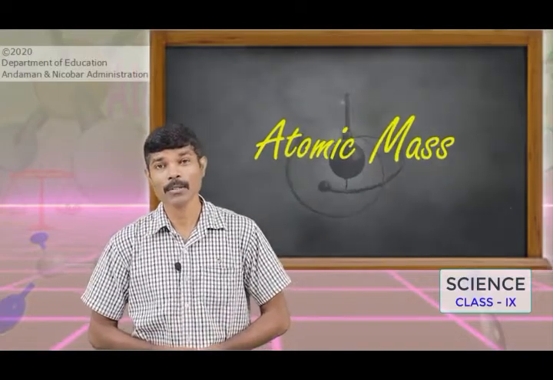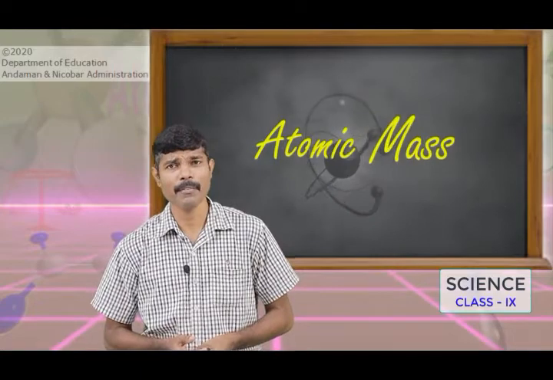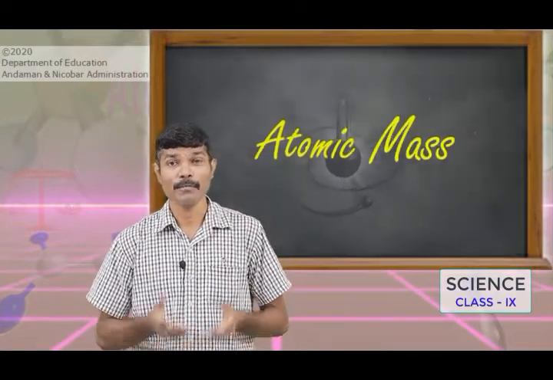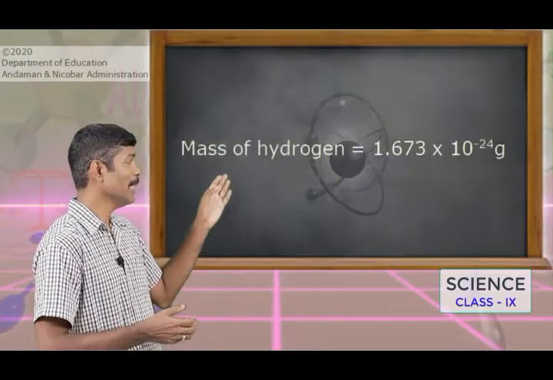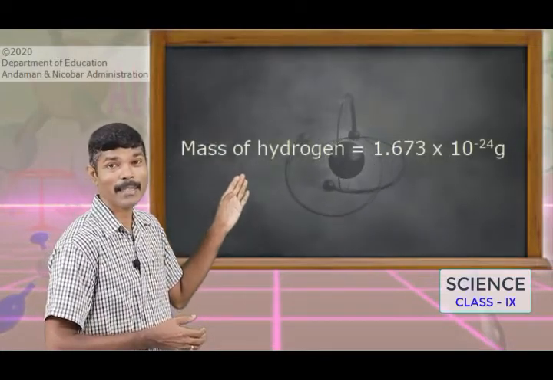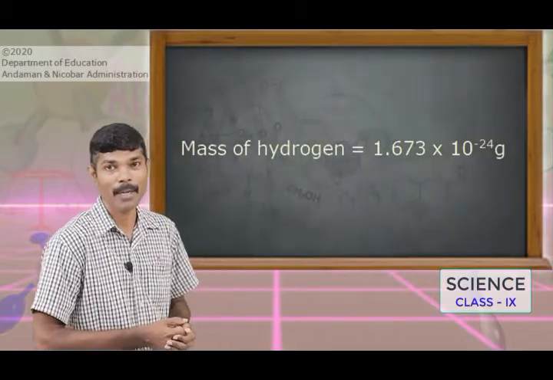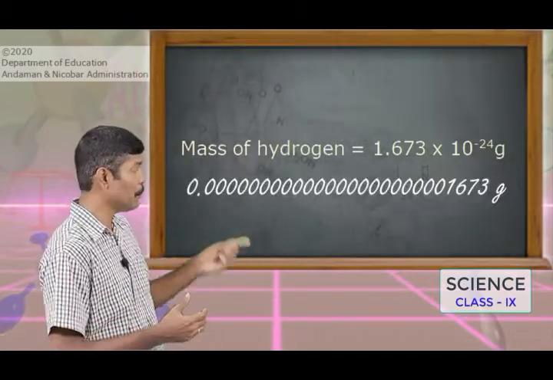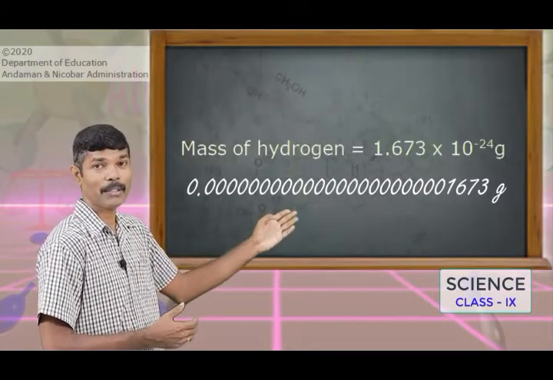Children, the actual mass of an atom or element is very, very small. If you know the mass of hydrogen, you can see here it is about 1.673 × 10^-24 gram. If I expand this figure, you will get 0.000... as you can see here.